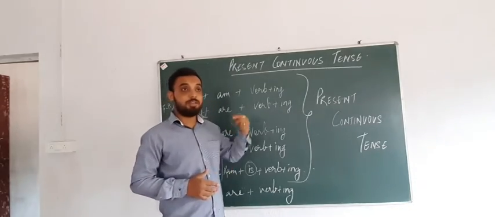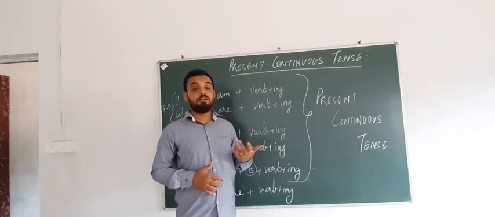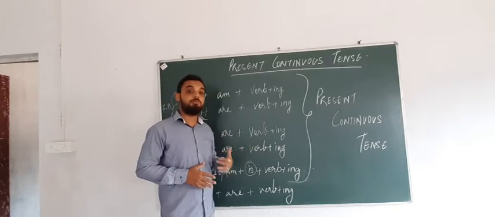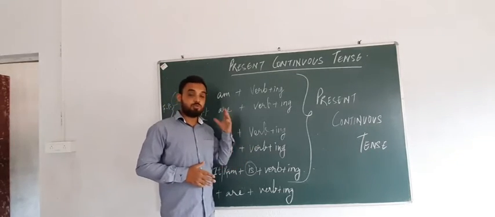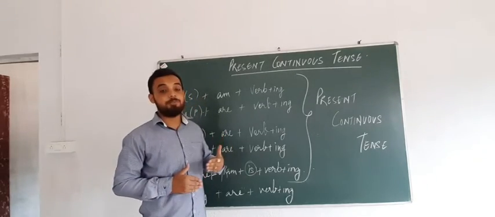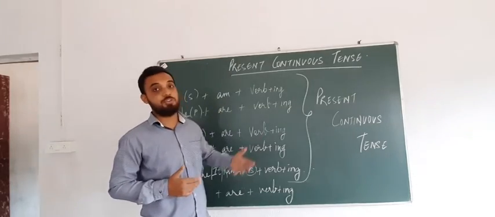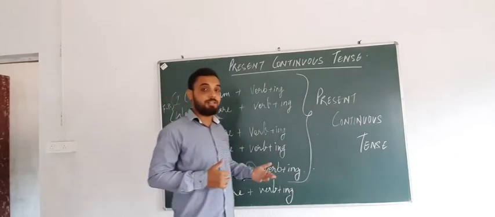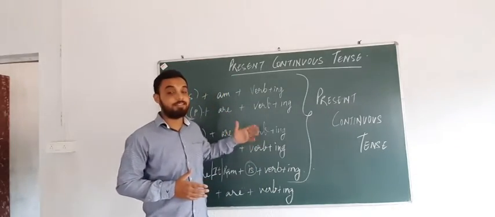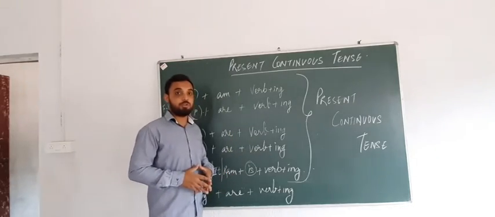Suppose we are writing a sentence which has the subject I, a singular subject. With I, we can only use am. If we use "I are dancing" or "I are playing," that sentence becomes wrong. Why? Because the helping verb is not suiting the sentence. So we follow some rules that help us improve our English. Whenever we are forming a sentence in present continuous, we need to follow these rules, which are explained to you over here on the blackboard.